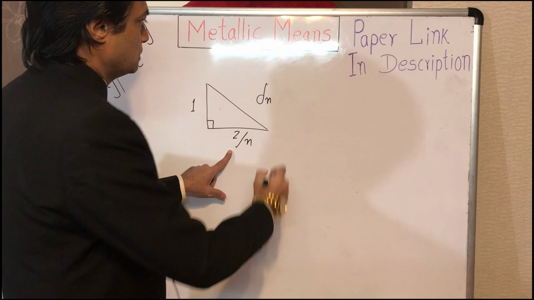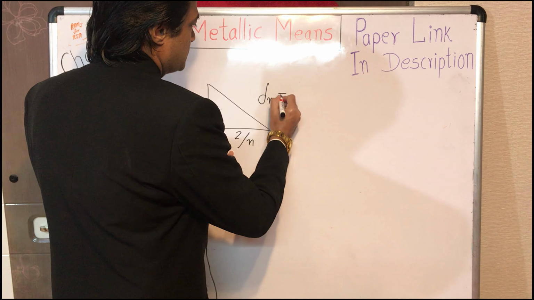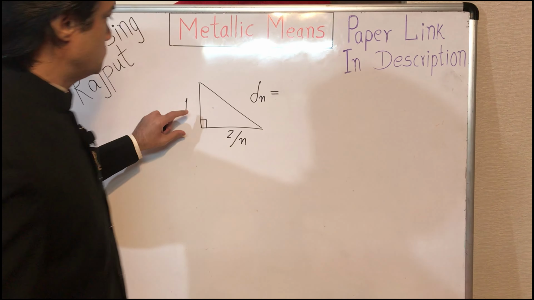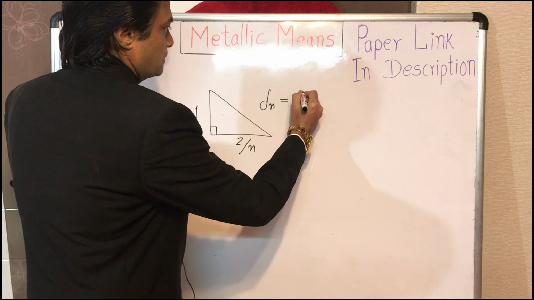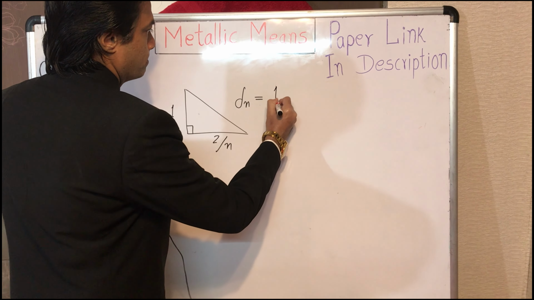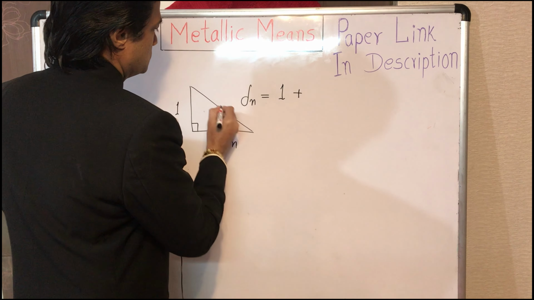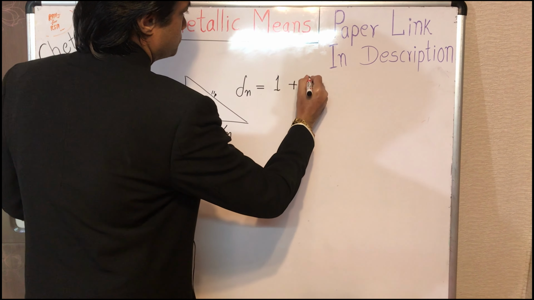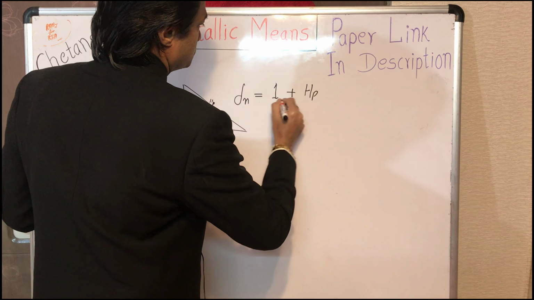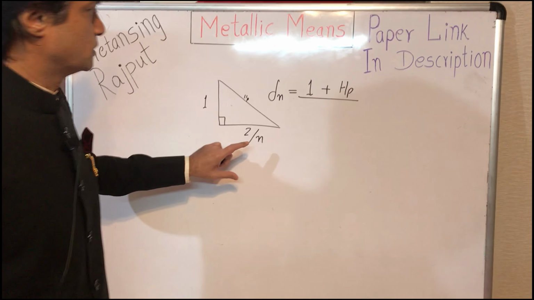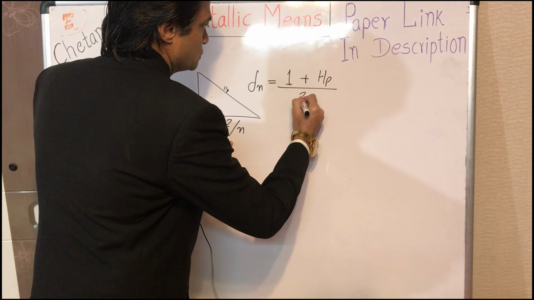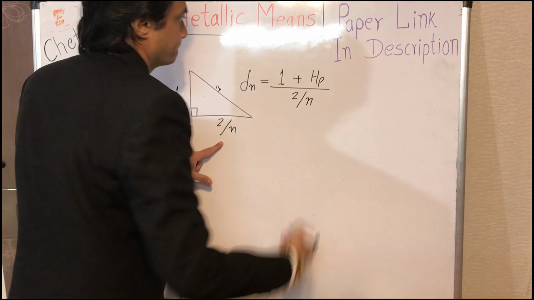The precise value of the nth metallic mean is equal to the cathetus 1 plus the hypotenuse, upon the second cathetus, 2 upon n.